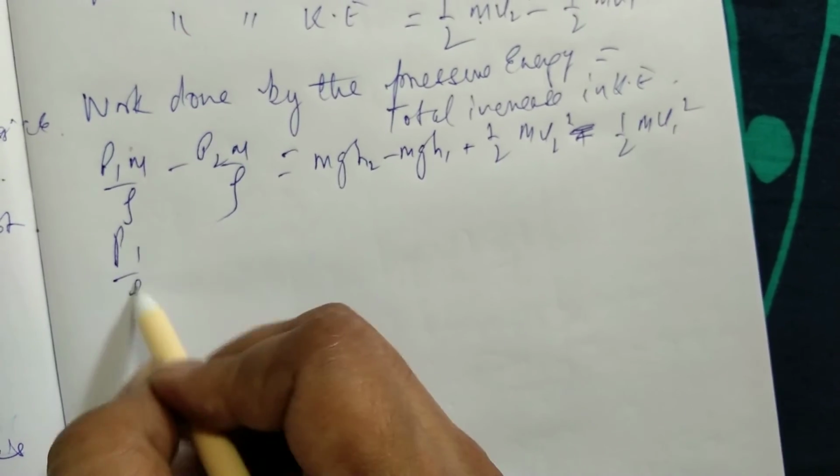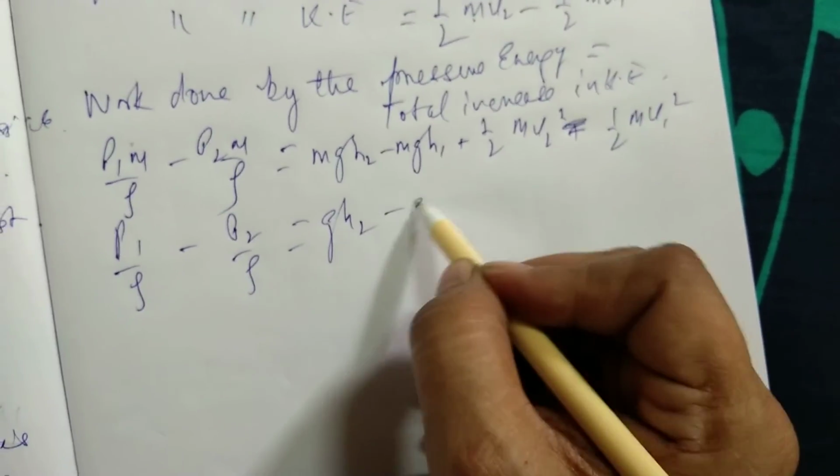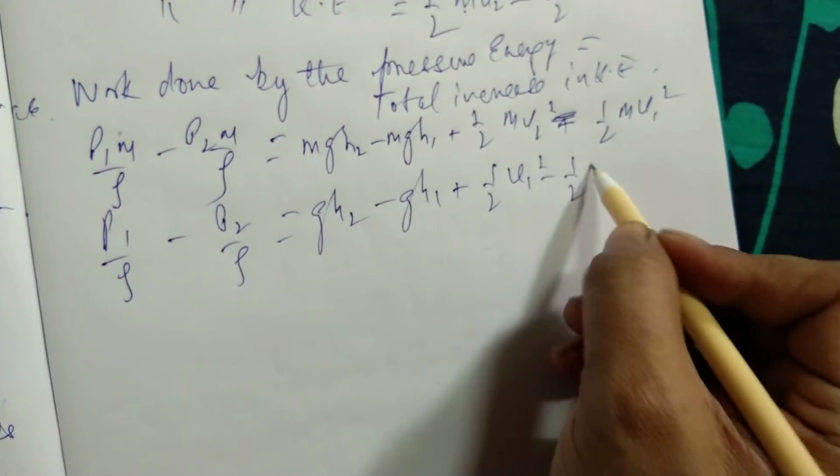So m is common throughout, let us ignore m. P1 by rho minus P2 by rho is equal to gh2 minus gh1 plus half v2 square minus half v1 square.